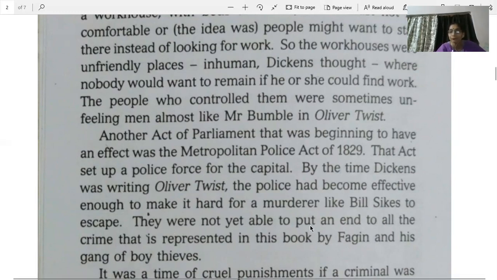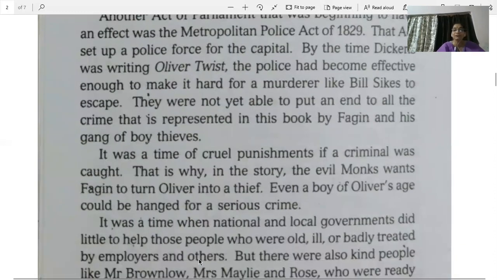They were not yet able to put an end to all the crime that is represented in this book by Fagin and his gang of boy thieves. So this police department was given every right to punish the cruel criminals. On the one hand, the law was passed for the workhouse, and on the other hand, it was seen that the criminals don't go free. It was a time of cruel punishments if a criminal was caught. That is why in the story, the evil Monks wants Fagin to turn Oliver into a thief.